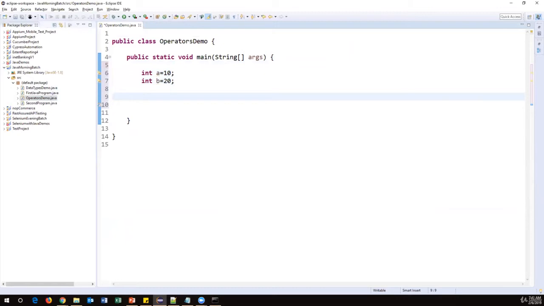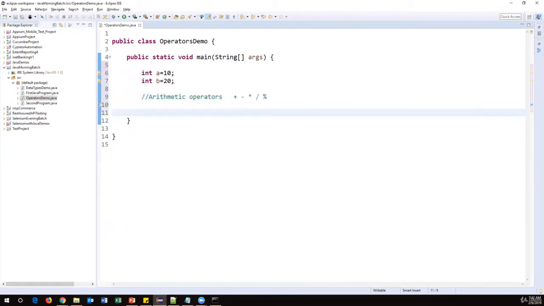First I will show you arithmetic operators. So what are the arithmetic operators? Here plus, minus, star, slash, and modulo division. These five all come under the arithmetic operators, which will perform some mathematical operations. Now I'll try to use them on these two variables. Let us see how we can use them.